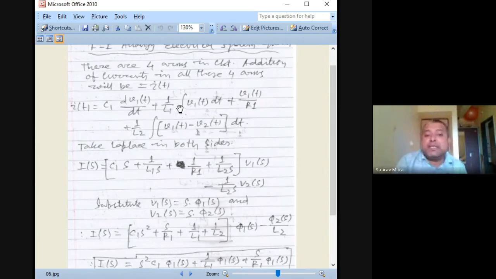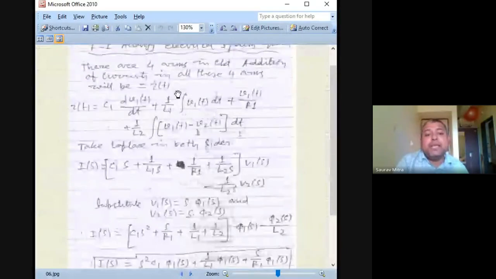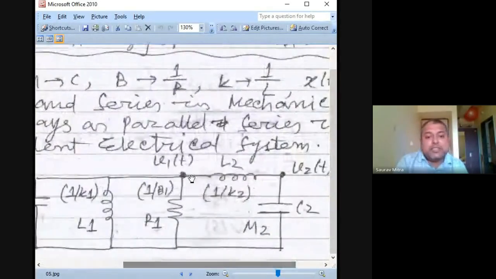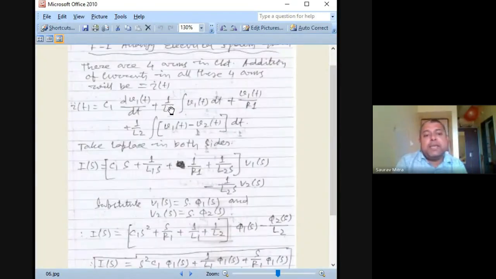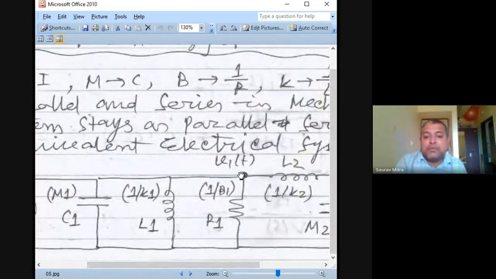How much is the current flowing through the inductor? What is the value of the inductor here? You can check, the value of the inductor is L1. So here you have to write 1 by L1 into integration of V1(t) dt. Why V1(t)? Because V1(t) is the node voltage, so exactly at this point the voltage is V1(t). So whatever you are writing here is 1 by L1 integration of V1(t) dt plus V1(t) by R. You are finding that this is another arm. So resistance is another arm.